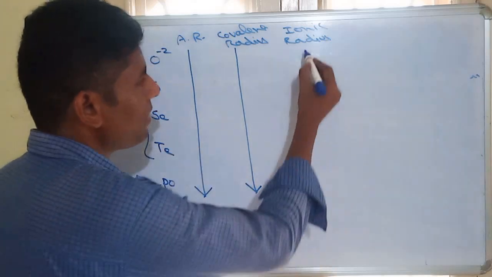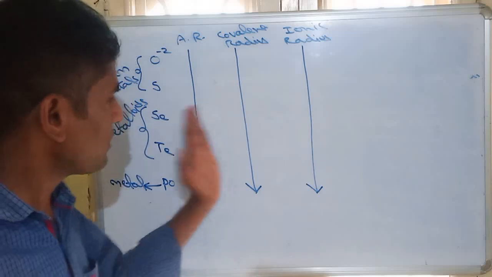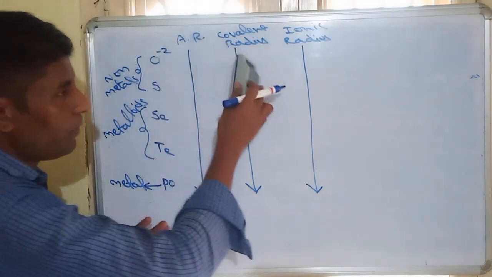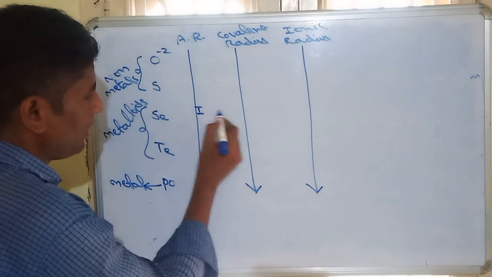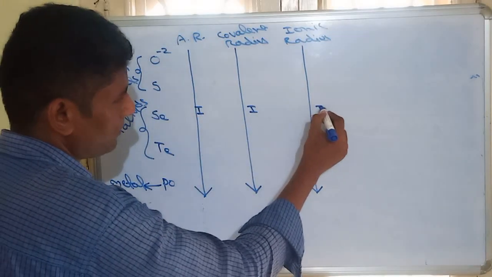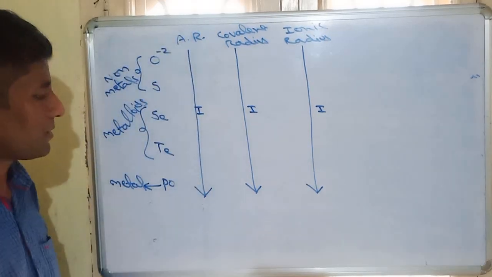So ionic radius also increases from top to bottom. So all are the same: atomic radius, covalent radius, or ionic radius, top to bottom increases. Remember this, I means increases. Top to bottom increases.